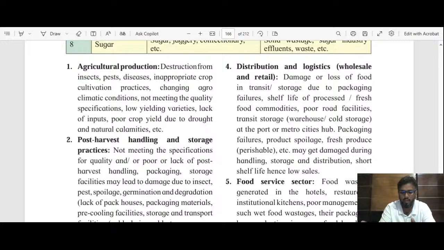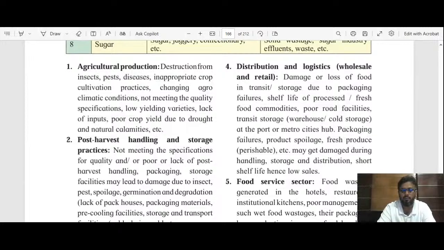If we don't have a tractor, it is a non-recurring input. Once we buy it, it will be with us for a long period of time, 20 years, 30 years, if we have maintained it properly. So if those inputs are in good number, we are going to get good yield. Otherwise, there will be waste generation.